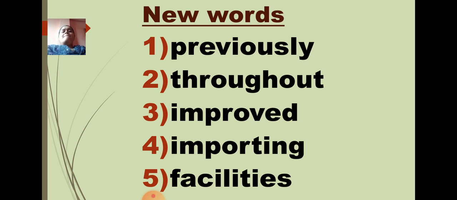Third one, improved. Improved means something which has become better in quality. Suppose your handwriting in the previous standard was a little bit shabby, now it has improved, now it has become neat and tidy. That means your handwriting has improved, you are showing improvement. Similarly in marks also, suppose last year in EVS you got 17 out of 20 and this year you have got 19 out of 20, that means your marks have improved. So something which is happening for good is called improved.